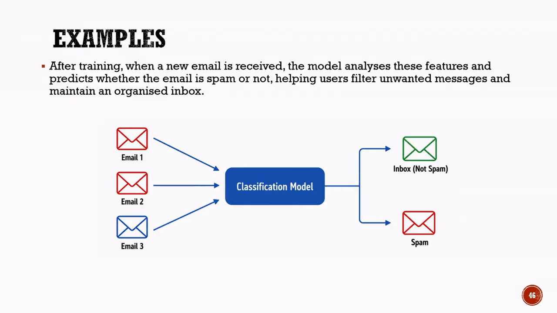If the email appears legitimate and matches the characteristics of genuine emails, it is delivered to the user's inbox. However, if the email contains suspicious patterns commonly associated with spam, it is moved to the spam folder. This process happens automatically and in real time, allowing users to focus on important messages while reducing unwanted or potentially harmful emails. This is another example of binary classification, where the model chooses between two possible categories, spam and not spam.